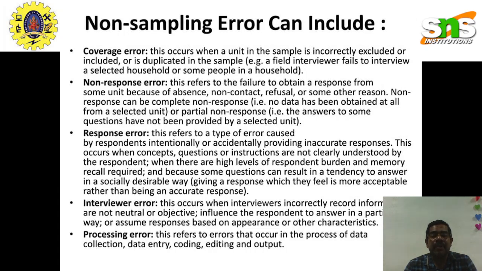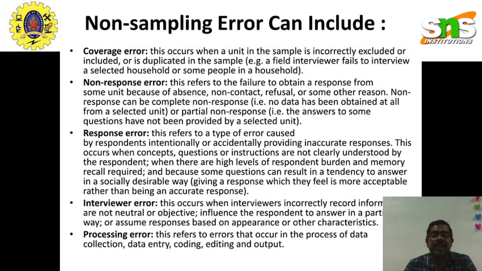And then non-response error. We may ask a question, and the people may answer or not, or some people purposefully answer with something very wrong when we take a survey. That also happens with the population. So non-response error also comes under the category of non-sampling error. And then response error. People will respond, but accidentally they may respond in some negative way. That may be recorded, or a typo error, or a selection error. That also happens when we collect samples. So this is response error.